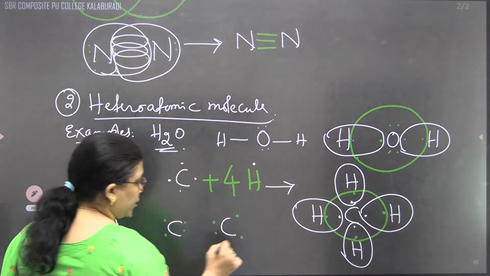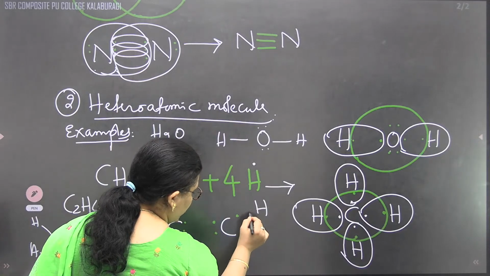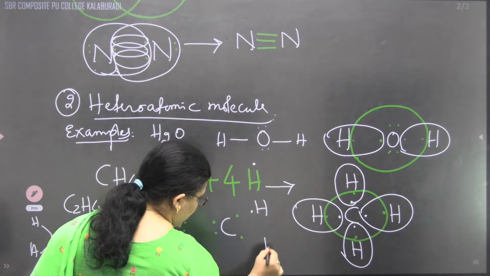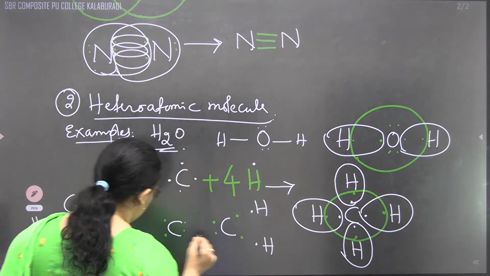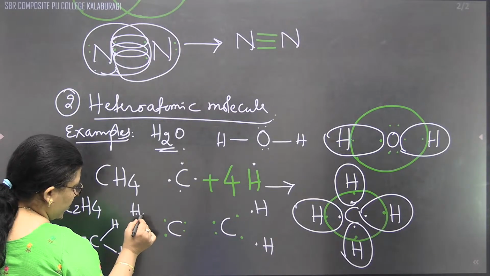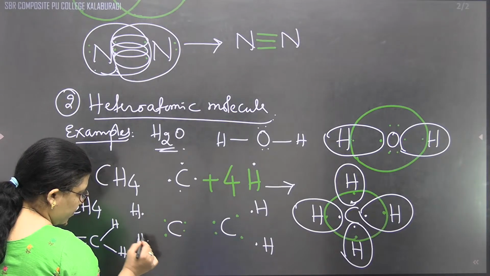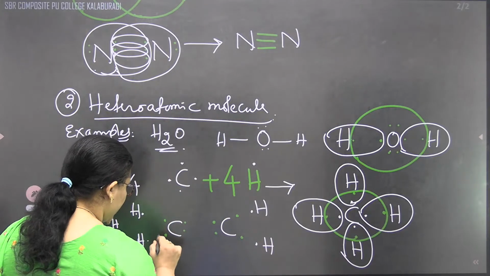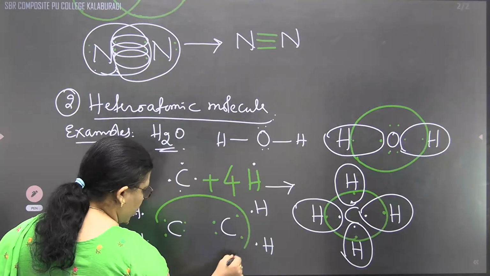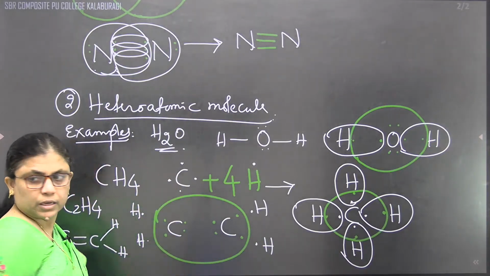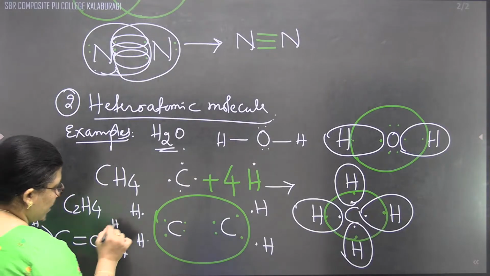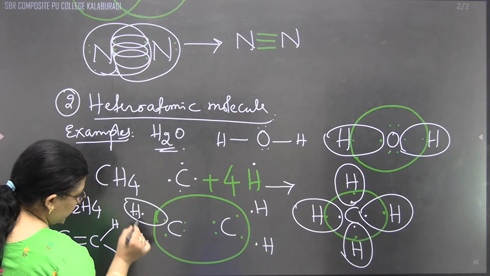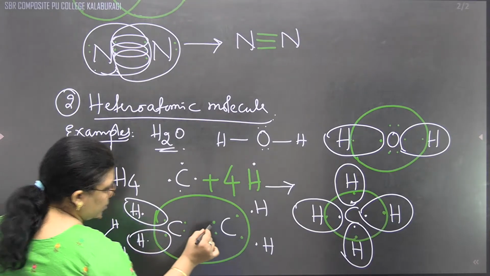Correct? Then hydrogen. Hydrogen will be there, which also contains 1 valence electron. I'm representing both the electrons with different colors, children. 1 electron, and this will also be 1 electron. Correct? 1, 2, 3, 4, 5, 6, 7, 8. So totally they are forming what? Octet. They are forming octet. And this is hydrogen. Duplet.